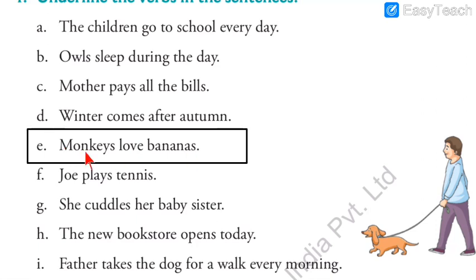Monkeys love bananas. Now, like I said, action should not only be physical for us to count it as a verb. No, action is action, correct? Even if it is of the brain, even if it is of the heart, it depends. So here the action is of the heart, because monkeys love bananas. If you offer bananas to monkeys, you know how happy they will be. They are known for that. You can't even go near them if you have bananas in your hand. Yes, especially in the city where monkeys are everywhere.